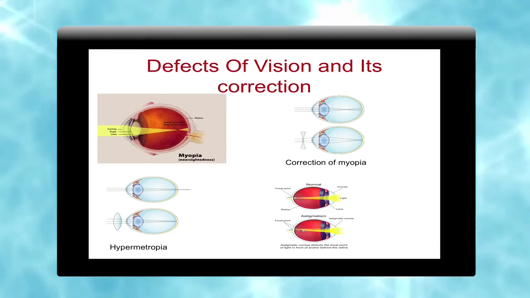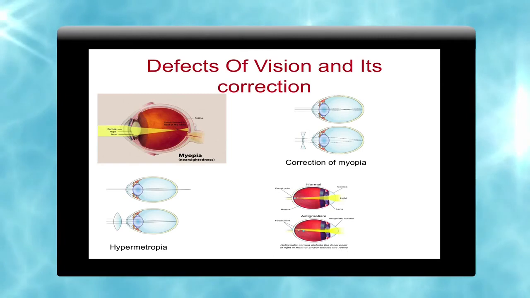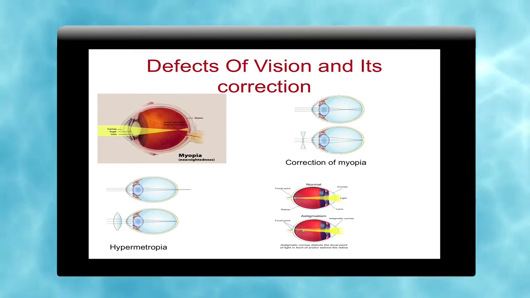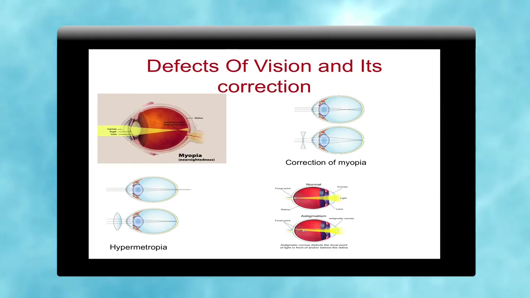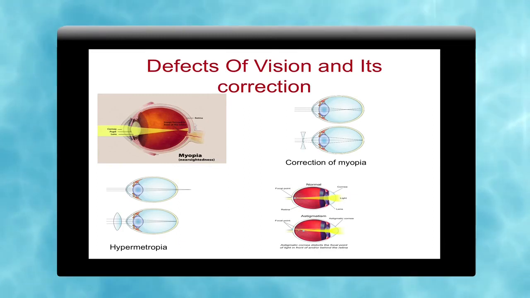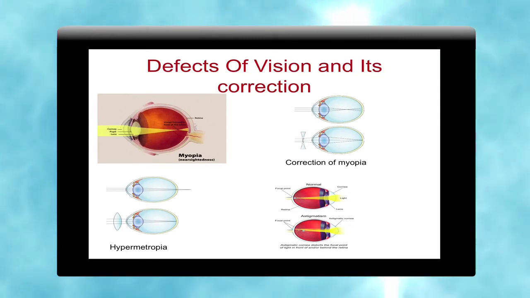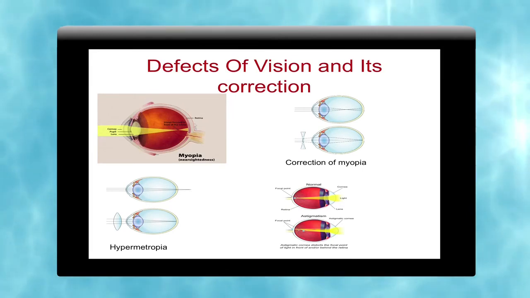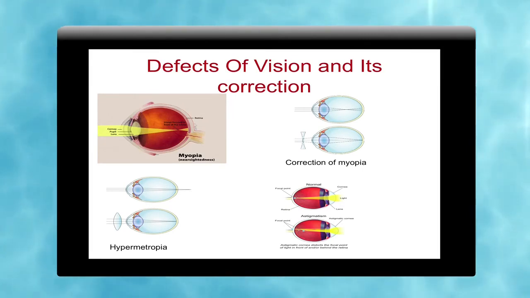What type of lens do we have to use when we are myopic? We have to use a concave lens, because we have earlier seen that a concave lens is diverging in nature. So, what will it do? It helps to form the image at the retina. So, for a myopic patient, we use a concave lens, and the image is formed at the retina. So, for the correction it is used.